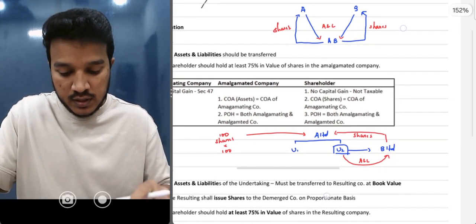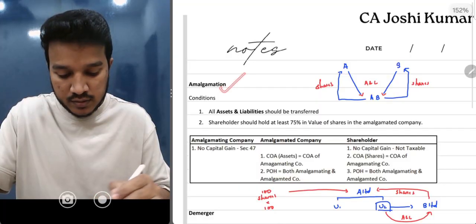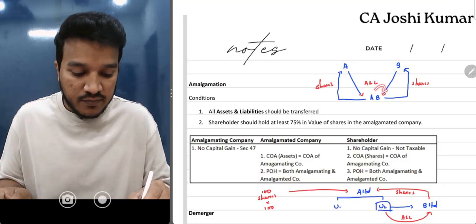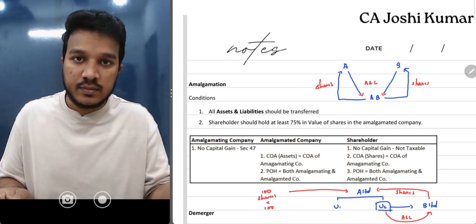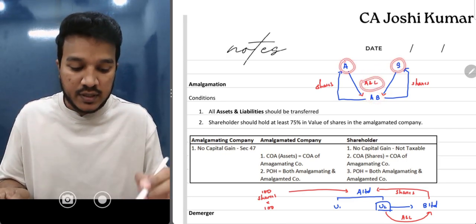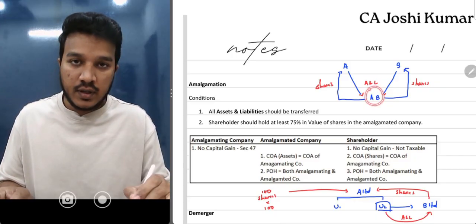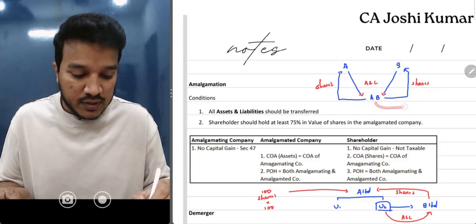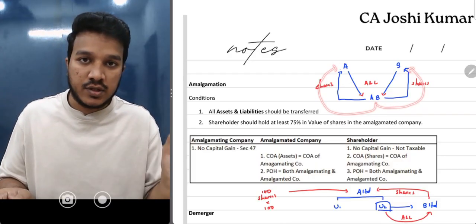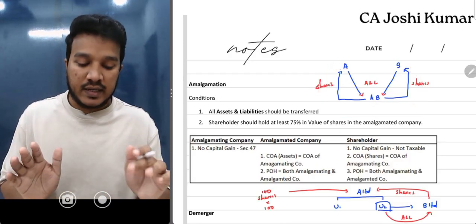Let's go. So what is happening in amalgamation? There are two companies, A and B, and both companies are coming together and forming a new company called AB Limited. All the assets and liabilities of A Limited and B Limited are getting transferred to AB. In return, AB Limited is issuing shares to B Limited shareholders and A Limited shareholders. Understood? This is exactly what is happening.